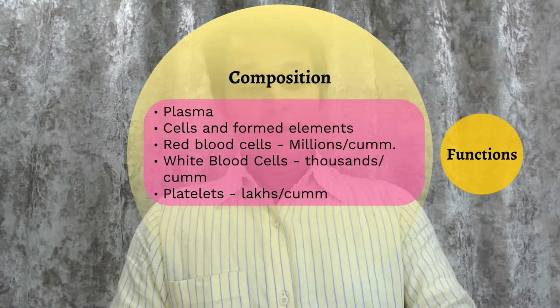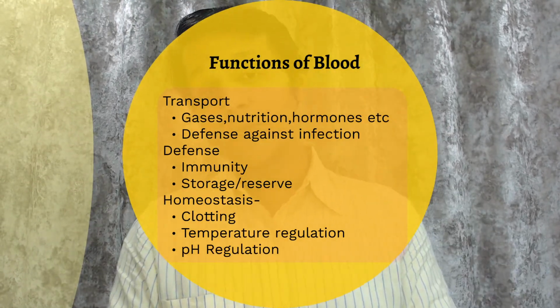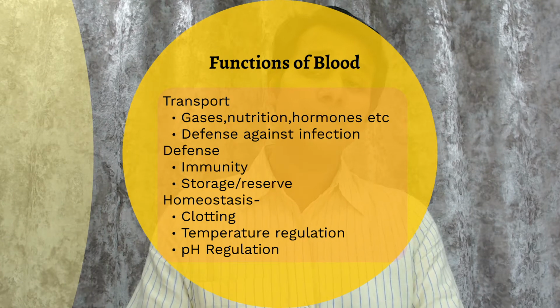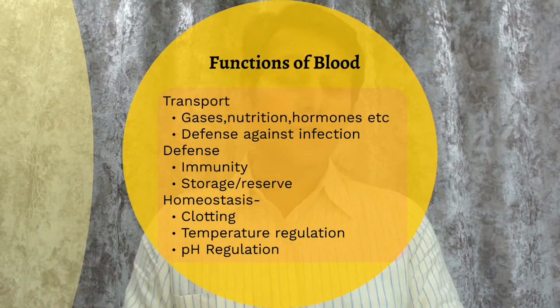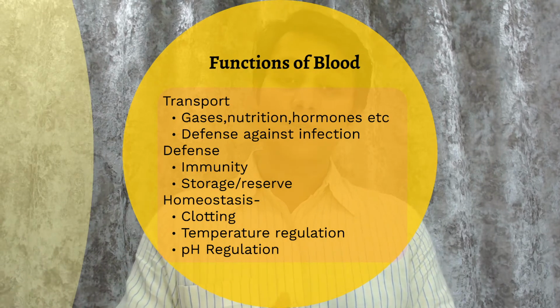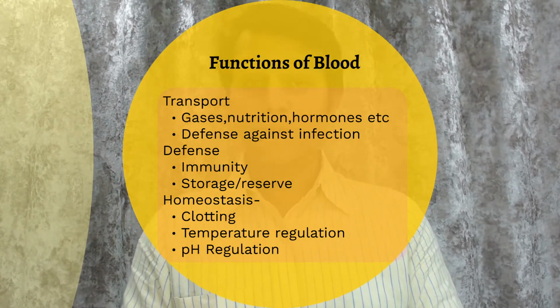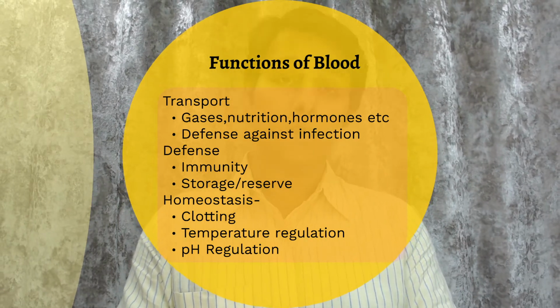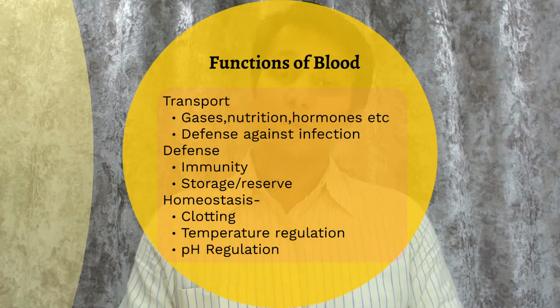The functions of the blood as a whole are mentioned here, like the transport function of the blood, which includes transport of gases like oxygen and carbon dioxide from lungs to tissues and tissues to lungs, and transport of nutrition, albumin as one of the major sources of nutrition, proteins, glucose, amino acids, and many other nutrients to the cells of the body from the GI tract.